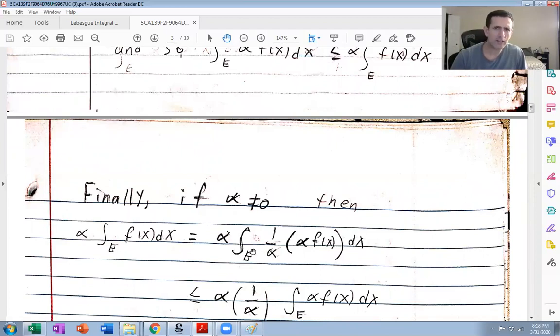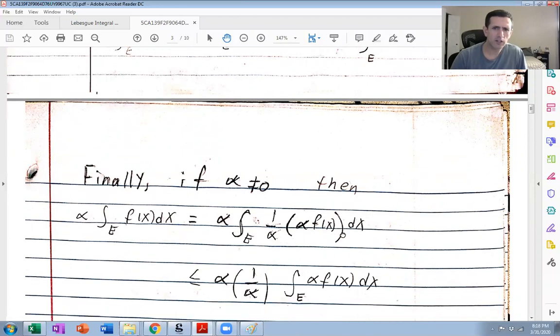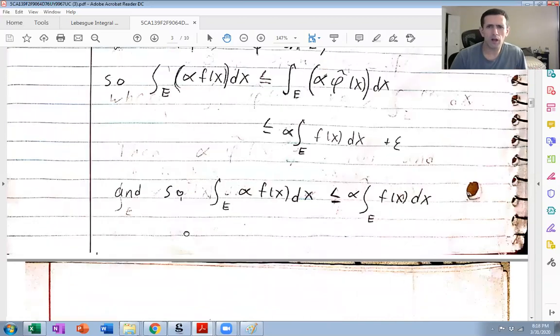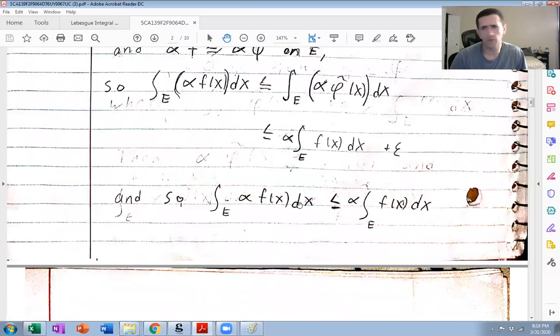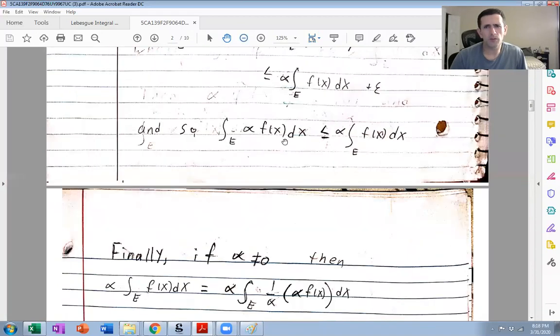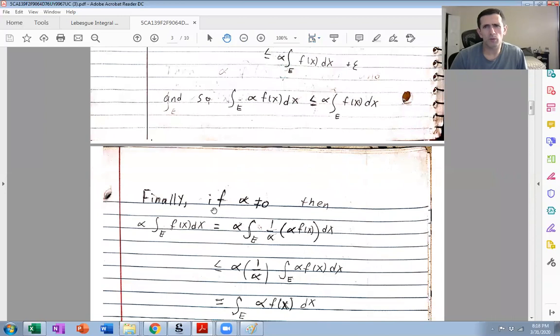So I do that, and the alphas cancel, so I get exactly the other half that I needed. So this half is proved for all alpha not 0. And using it, we just proved the other direction.